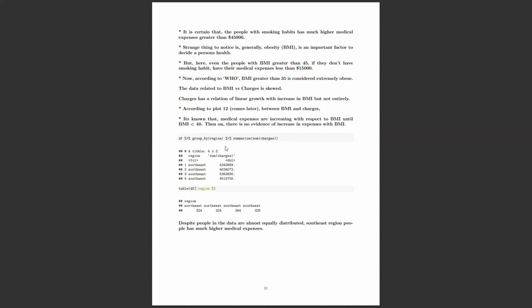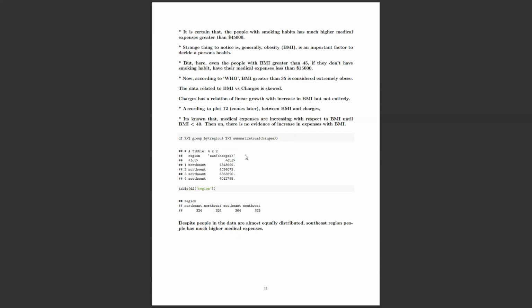We can use group by only on a categorical column, right? We can't just use it on every column. It doesn't make sense as a grouping function. So I grouped on the region column, and as a result, as you can see, people belonging to the southeast have more medical expenses.